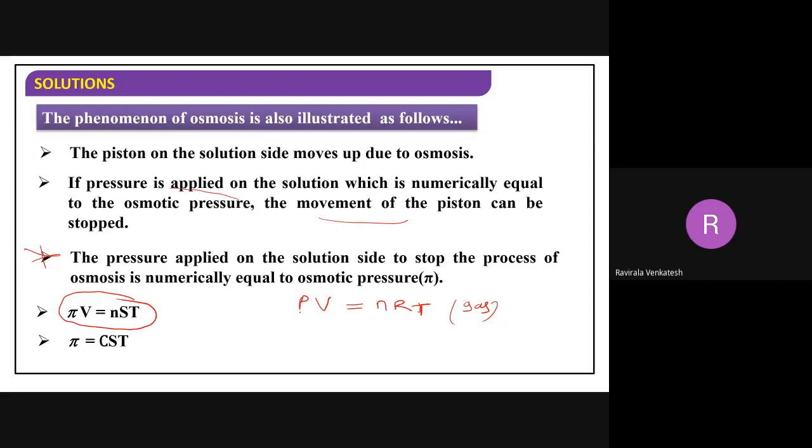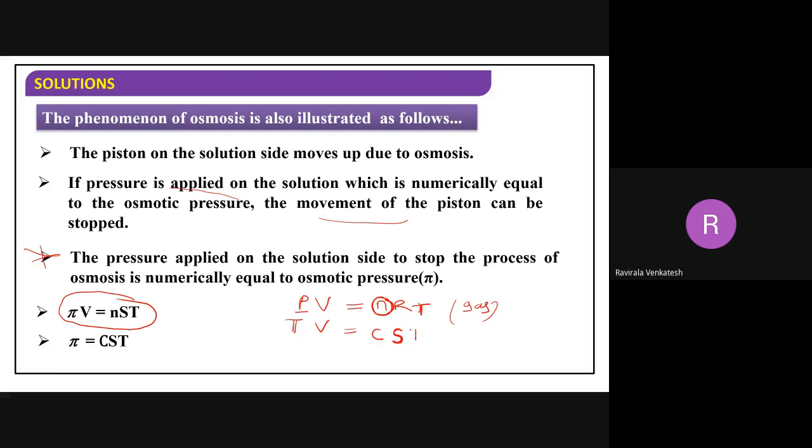Now for the same, the pressure we use is osmotic pressure pi, V is volume only, n is number of moles, where we can use concentration. R is the gas constant, and S is the solution constant.